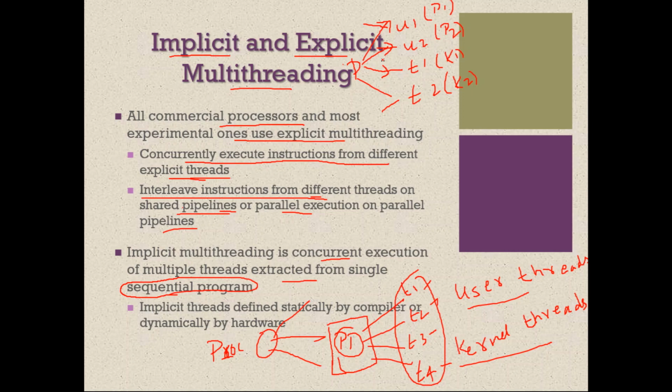That is what is called a shared pipeline, or parallel execution on parallel pipelines. Or if you have multiple processes, then these can be executed in parallel also.